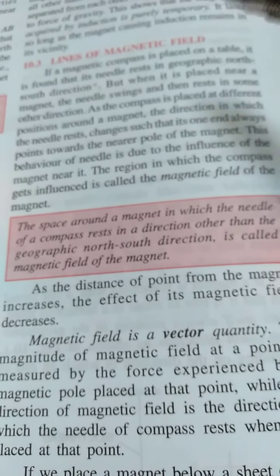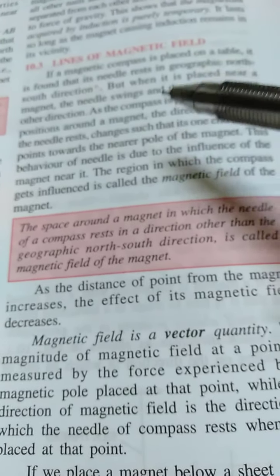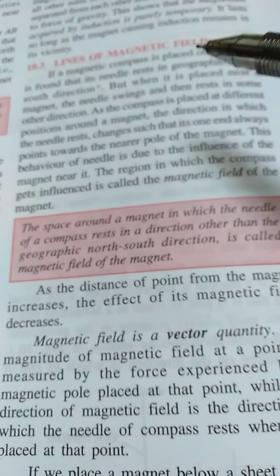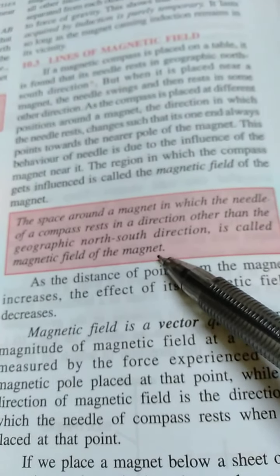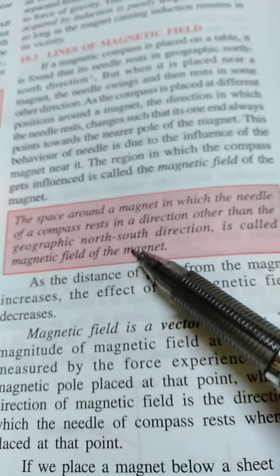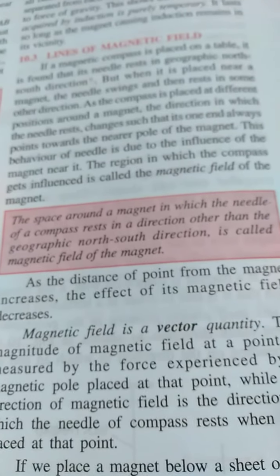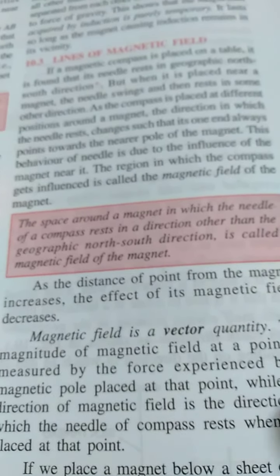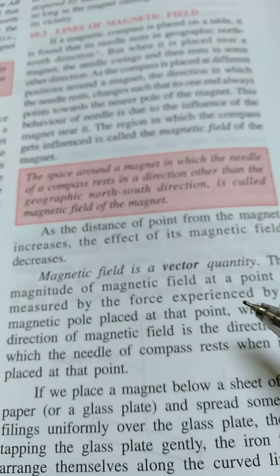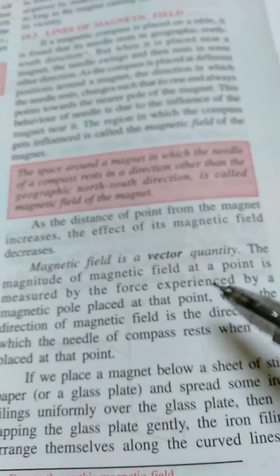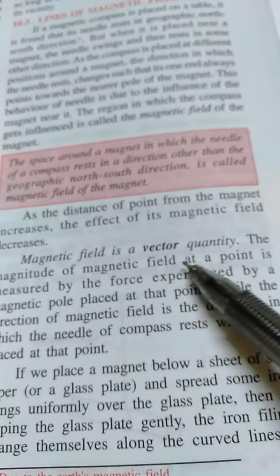But if you place that magnetic compass in a magnetic field, then it will be placed in some other direction, and that will be the direction of the magnetic field, because the magnetic field is not a scalar quantity, it is a vector quantity. Other than magnitude it also has direction.